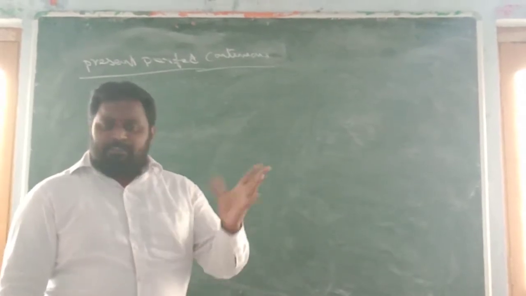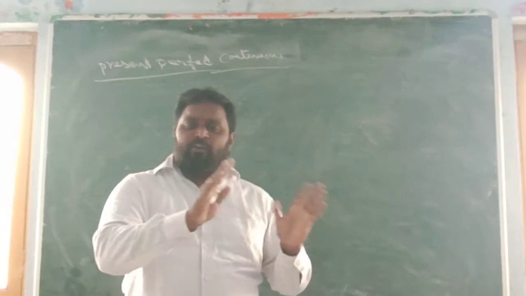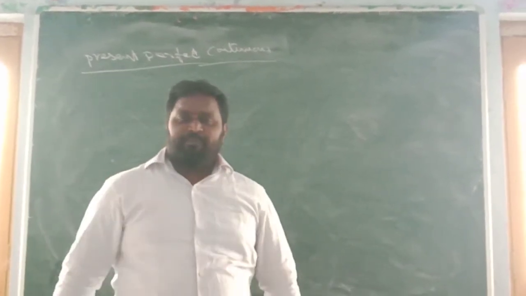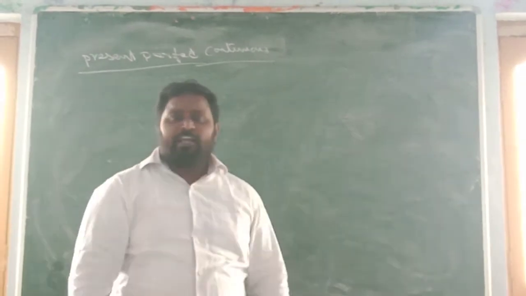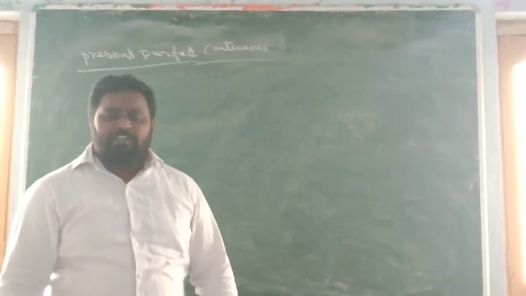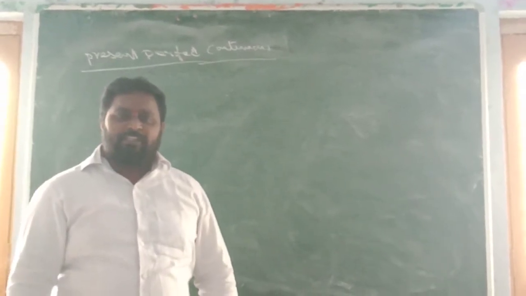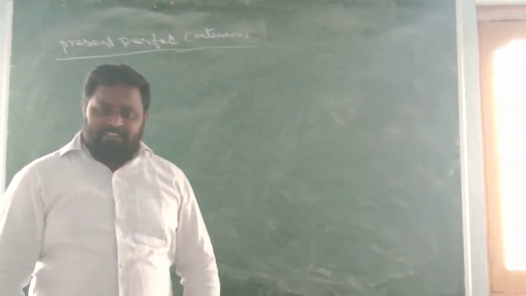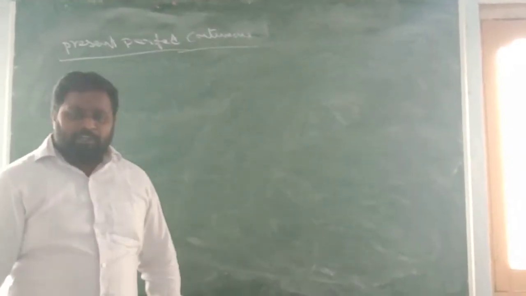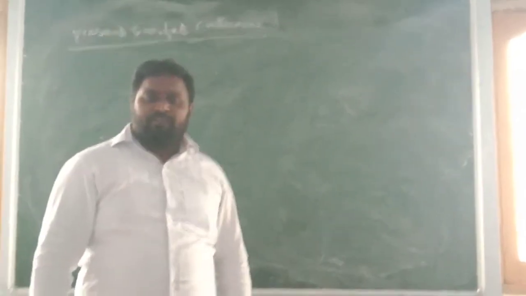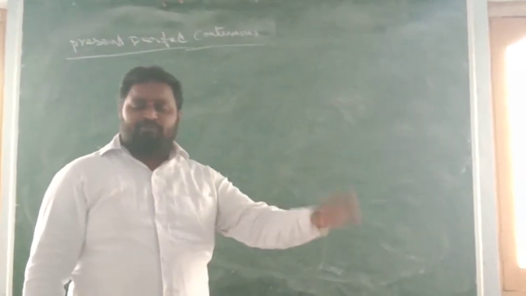So, next, present continuous tense. In present continuous tense, we say ongoing action in the present. The usage of present continuous tense is, we use this tense to tell an action which is going on in the present. If we want to see the action, we can see it. And then examples. I am going to college. She is singing a song. They are playing cricket. Like that, the examples will be there.